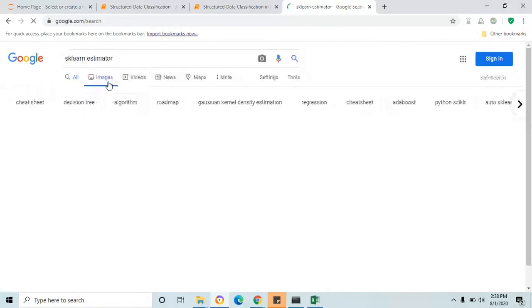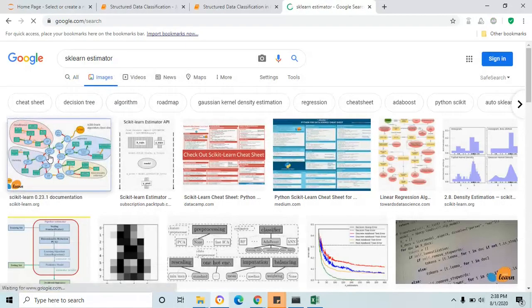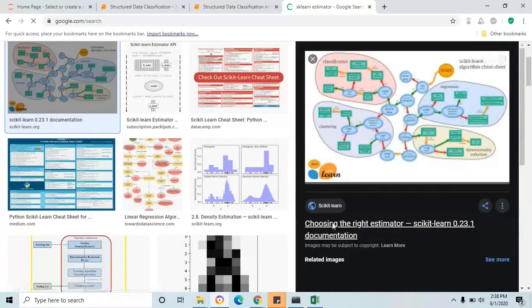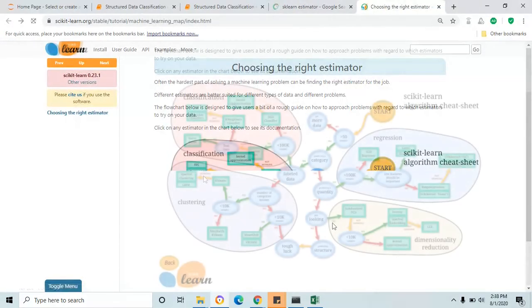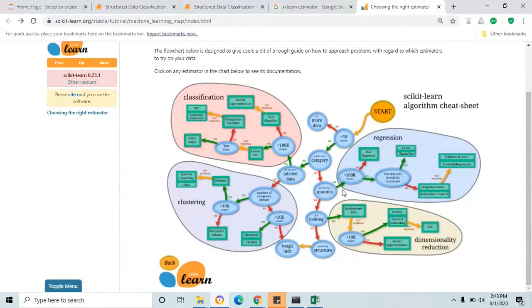Click the image and choose the first one, and this will redirect to the scikit-learn package. Do you remember this image we have seen in the beginning of this video? A sklearn algorithm cheat sheet. Our problem is classification. Each rectangular and square green box is a classification algorithm, where we are going to pick some of the algorithms which suit our data. Based on the experiment, we are going to choose the best one for our classification problem.